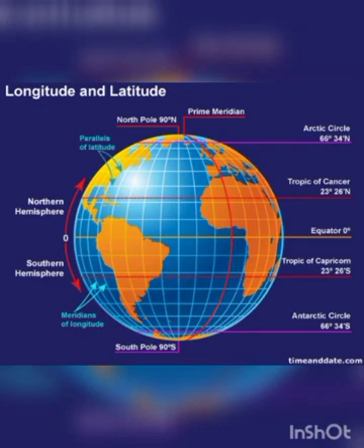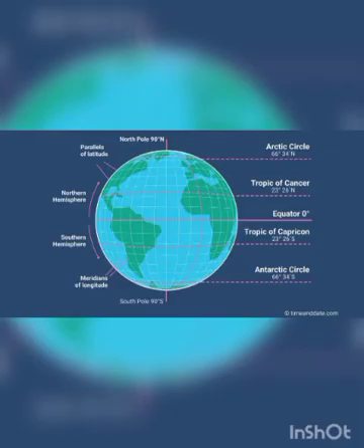What's the meaning of prime? Prime means main. Meridian means a line that is drawn on a map from North Pole to South Pole. Main line.